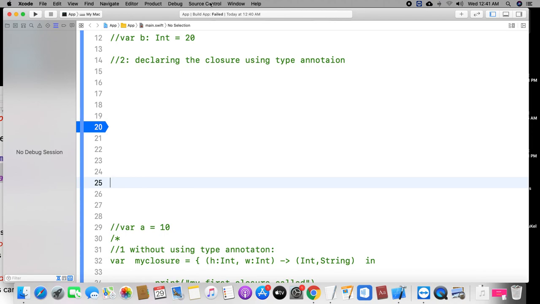You can see the next video, and you can see another video on escaping and non-escaping also. Very important concepts, those two. Before going to trailing closure and escaping non-escaping, first you need to practice this video on how to declare the closure using type annotation and without type annotation. Then only you can understand trailing closure and escaping and non-escaping easily. This video has a very important concept.